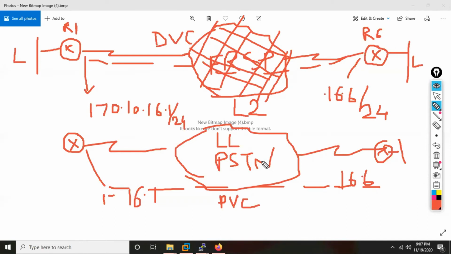Okay. There are certain things which are right now beyond the scope of this syllabus. If some of you want to learn about layer 2 MPLS, metro ethernets, all that thing, that is part of the CCIE service provider track. You need to come for my CCIE service provider course.